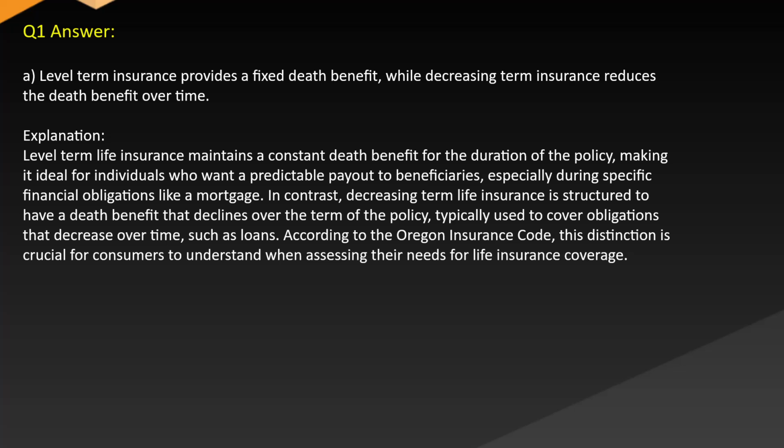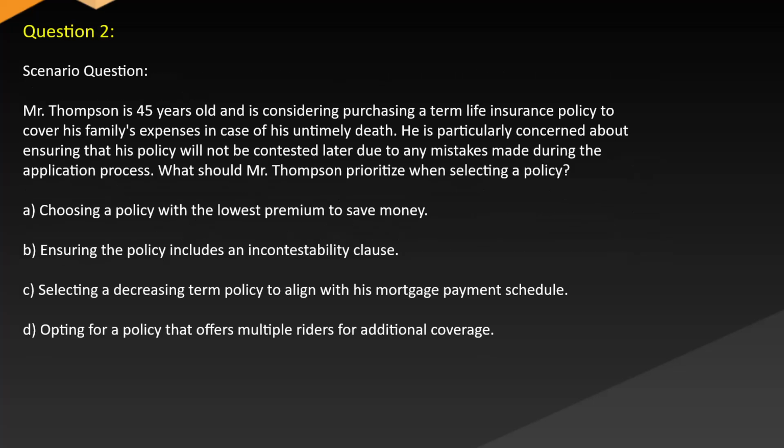In contrast, decreasing term life insurance is structured to have a death benefit that declines over the term of the policy, typically used to cover obligations that decrease over time, such as loans. According to the Oregon Insurance Code, this distinction is crucial for consumers to understand when assessing their needs for life insurance coverage. Question 2. Scenario question.